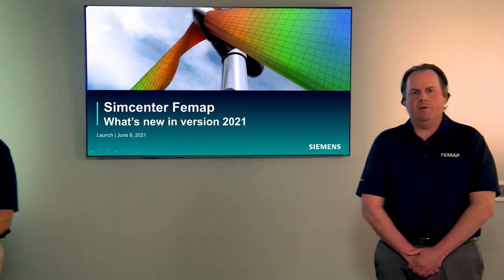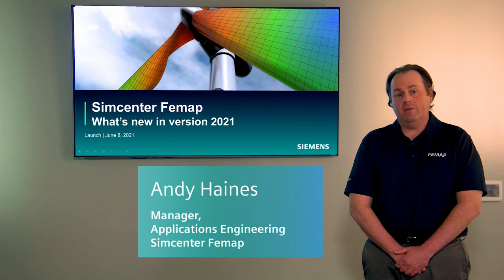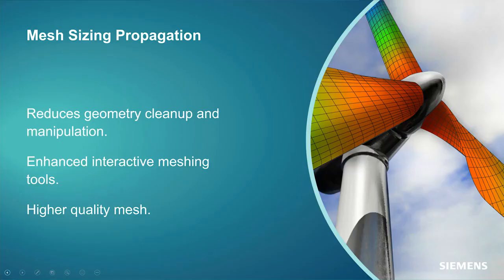All right, thanks, Mark. What we're going to go over now is a little bit about some new meshing technology, some advanced support for solvers that we have, and a little bit about JT visualization. The mesh sizing propagation functionality added for version 2021.1 limits the need for extensive geometry cleanup and manipulation to create a fully connected mesh. This same technology also enhances SimCenter FEMAP's interactive meshing tools to streamline creation of a high-quality shell mesh or modify an existing hex mesh.